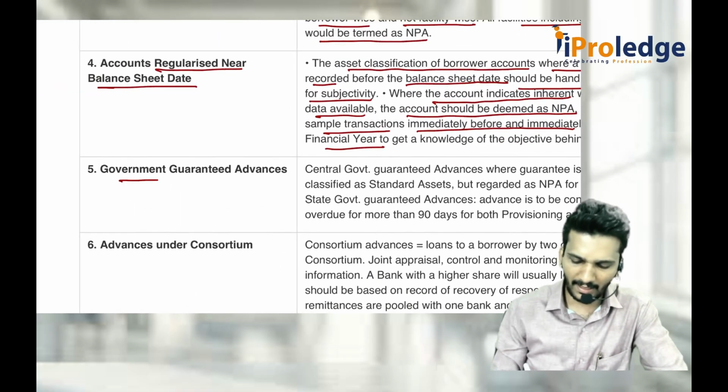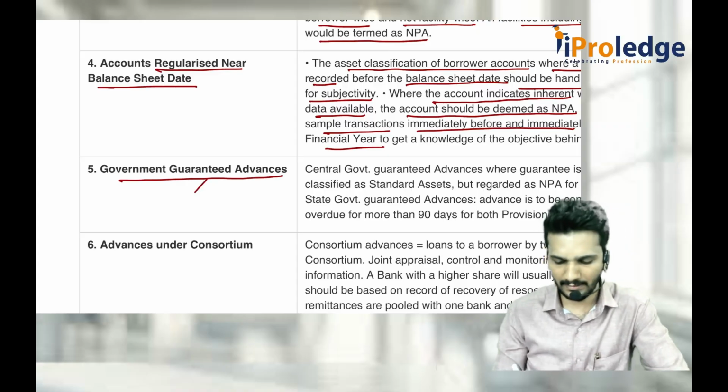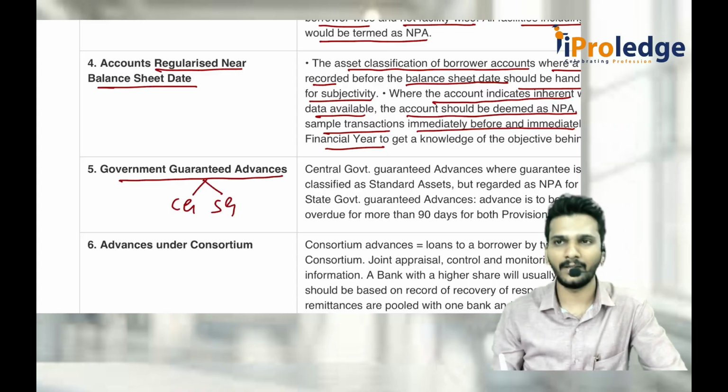Then comes government guaranteed advances. There are two types: one is central government, second one is state government guaranteed advances.